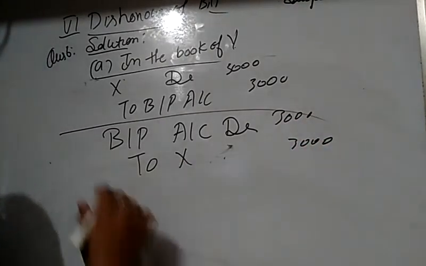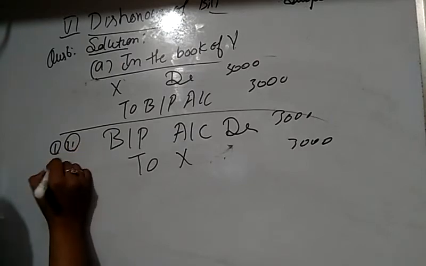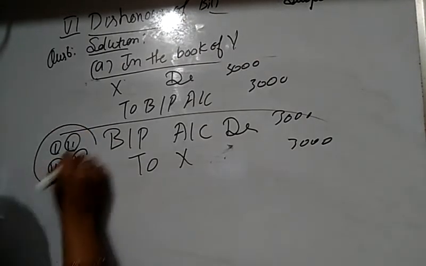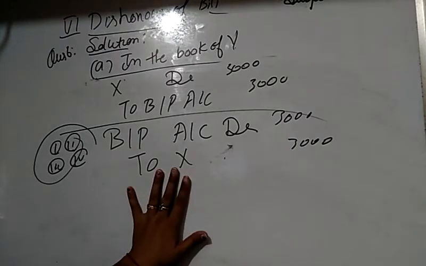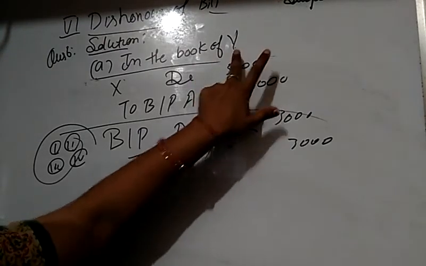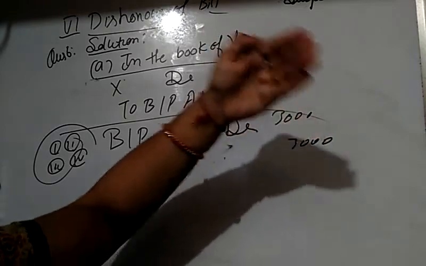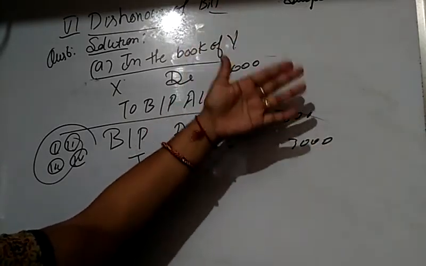In the first, second, third and fourth cases, this entry is the same in his books. Bills payable account debit to X account, because he doesn't know whether X endorsed his bill or sent it for collection, nothing.